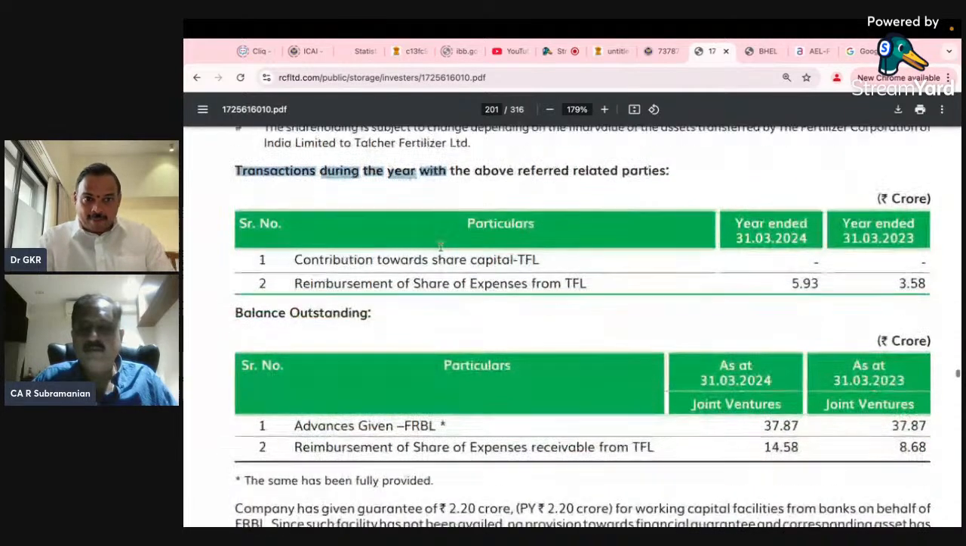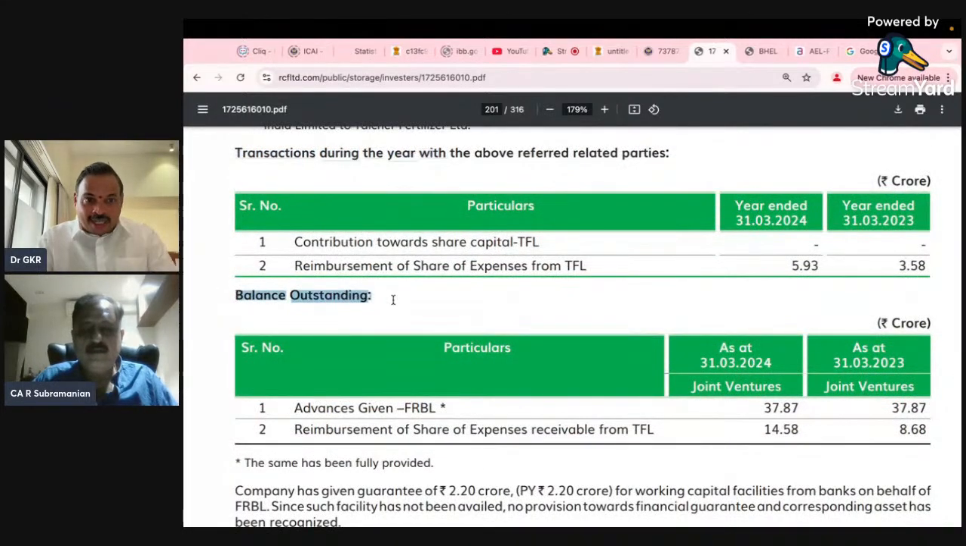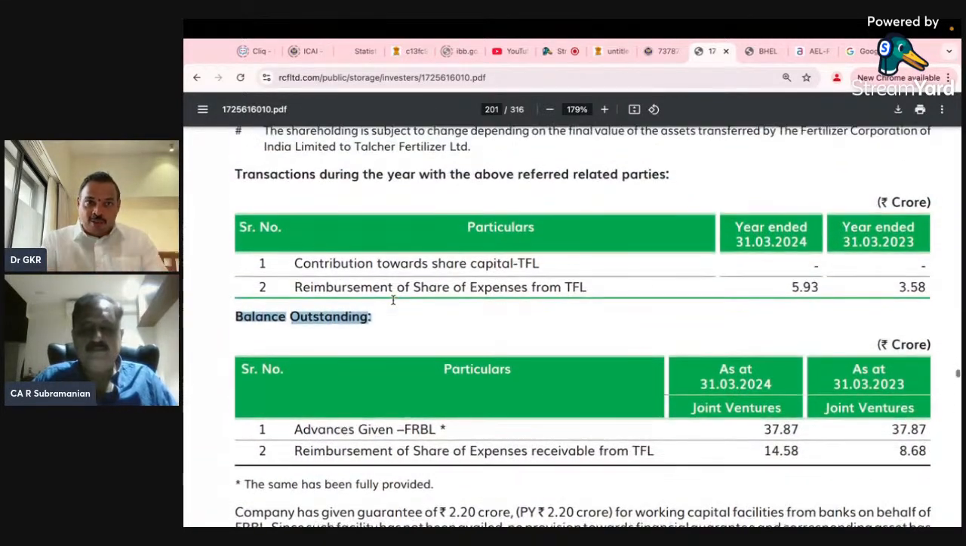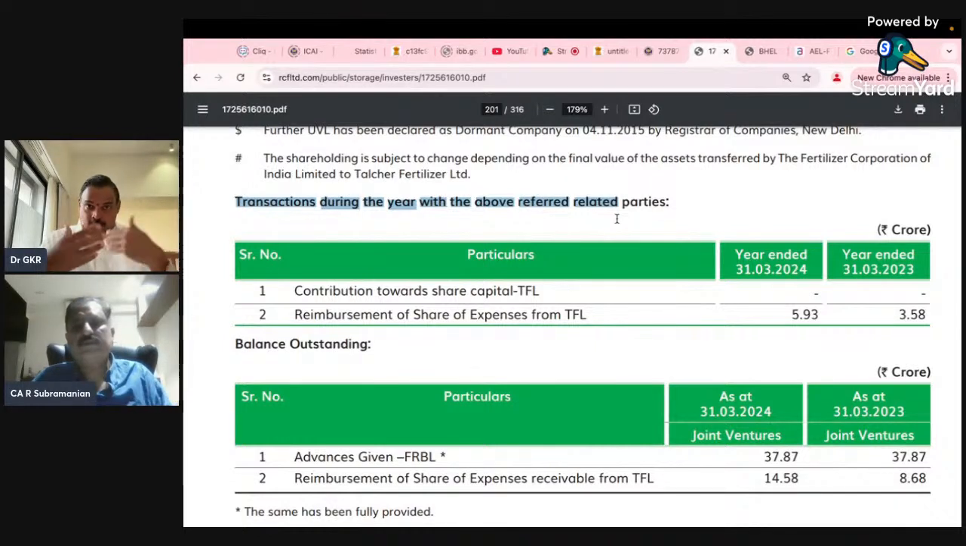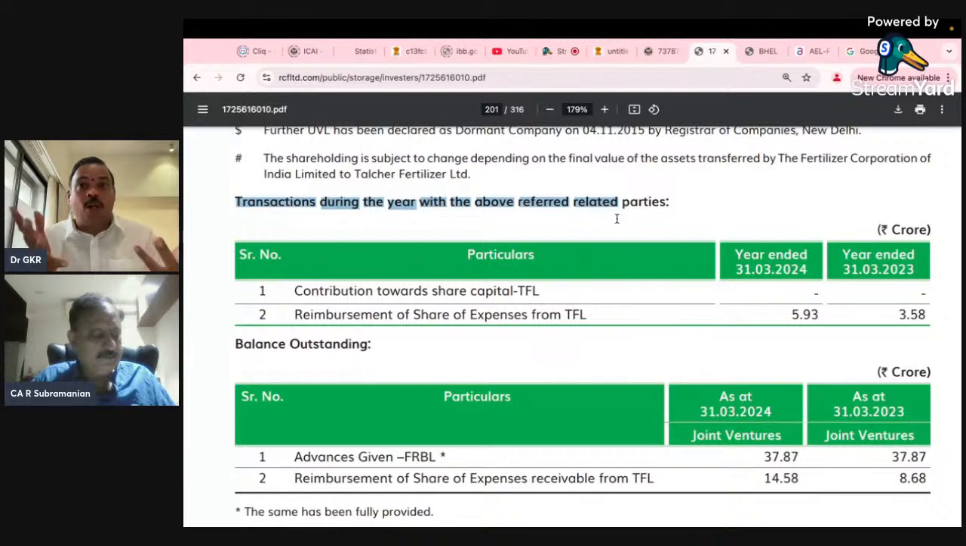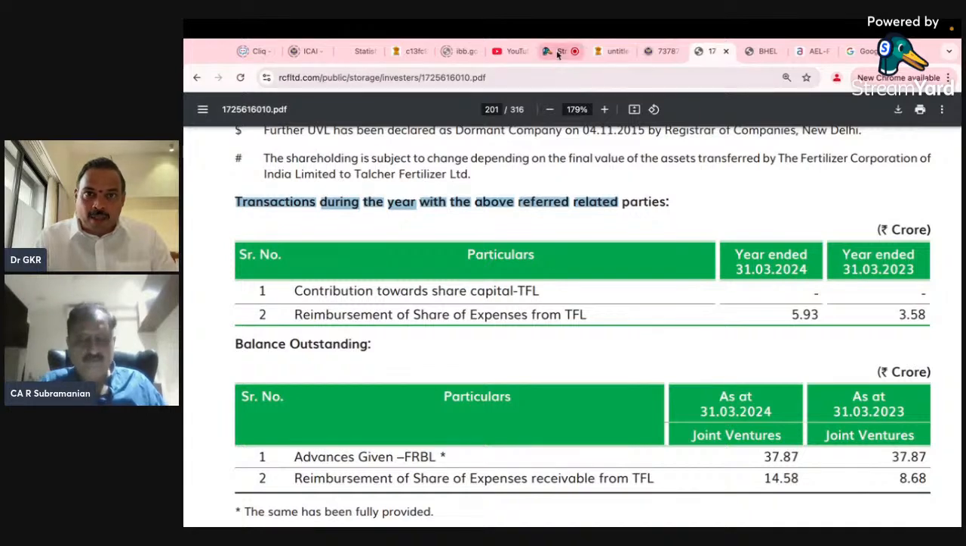Transactions during the year. Come to the next one, balance outstanding. So transactions during the year, do you have to give all? Now suppose there are 17 transactions, 10 inflow, 7 outflow. Do I have to give the entire ledger statement? No, I will only give the summary. That is given in the next paragraph, a few paragraphs later. So over to RSG. Yes, sir.